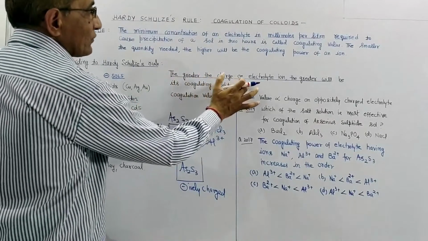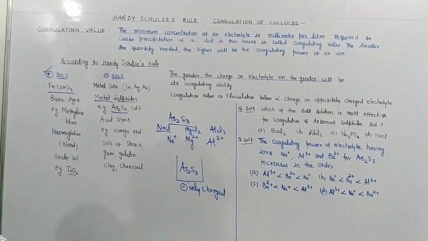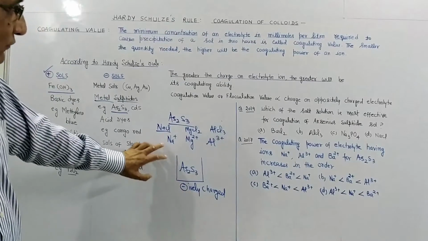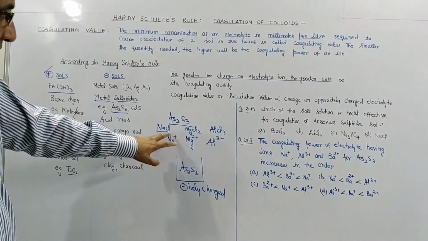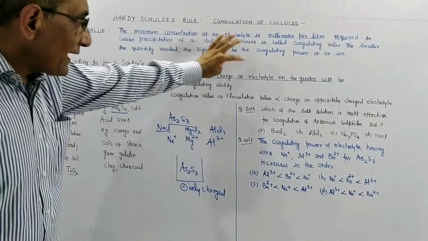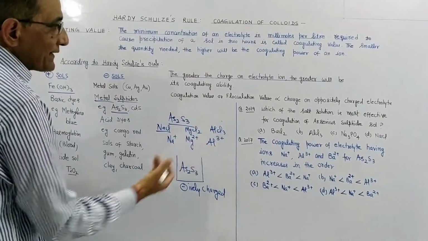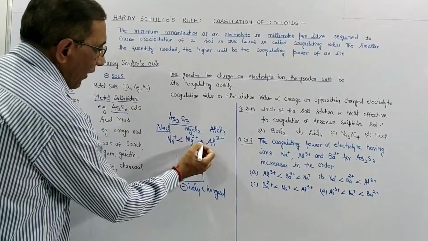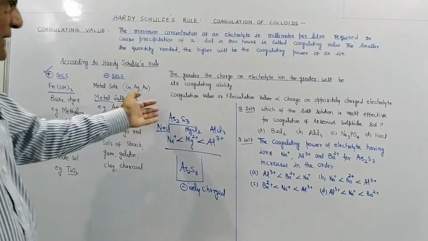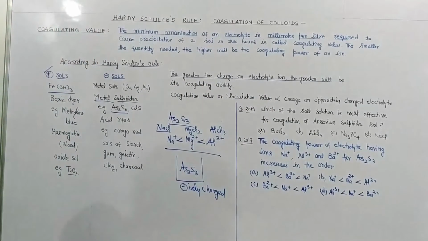The greater the charge on the electrolyte ion, the greater will be its coagulating ability. It means for coagulation of this negatively charged colloid, we have to check the valency of the ion. It carries +1 charge, +2 charge, +3 charge. The charge is more on Al+3, so the greater will be its coagulating ability. It means the order will be this. We can say that coagulation value or flocculation value is directly proportional to the charge on a positively charged